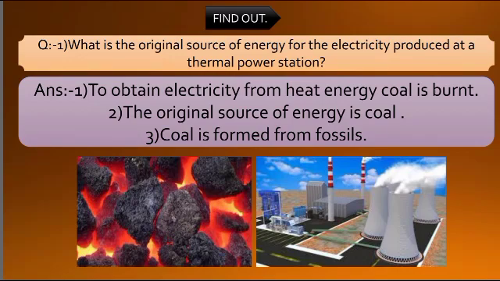So the answer to the question is, to obtain electricity from heat energy, coal is burned. And coal is the original source of energy. And coal is formed from fossils. That means coal is formed from fossils.